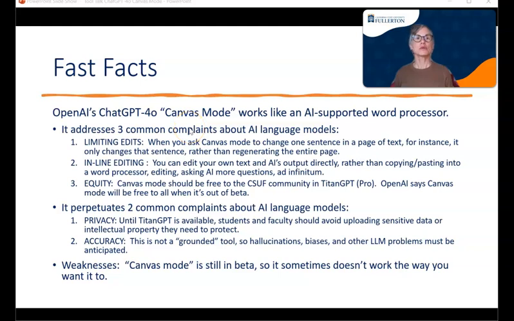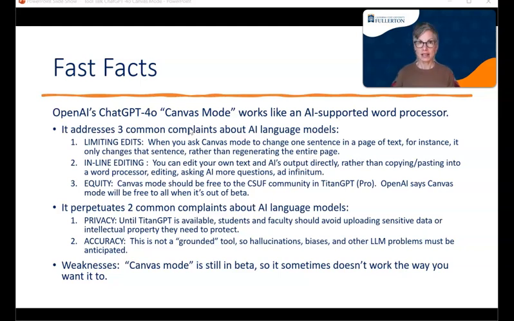OpenAI's ChatGPT 4o Canvas Mode will work like an AI-supported word processor. It addresses three common complaints about large language models. The first is that you can limit your edits in it. So when you ask Canvas Mode to change one sentence in a page of text, that's what it does. It doesn't rewrite and regenerate the entire text and change all kinds of things and introduce errors, just the one sentence that you've asked it to change.